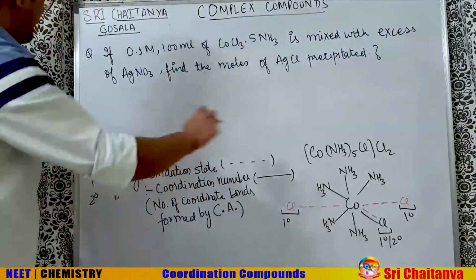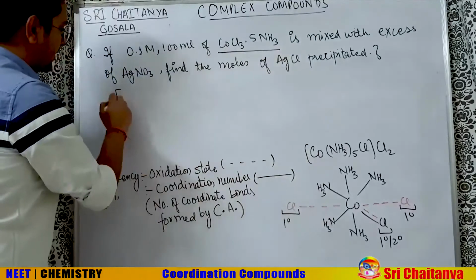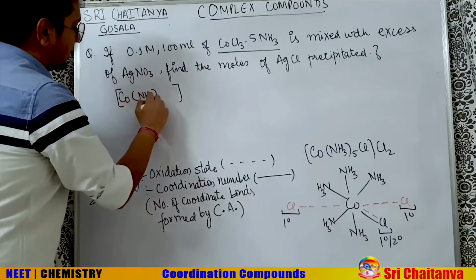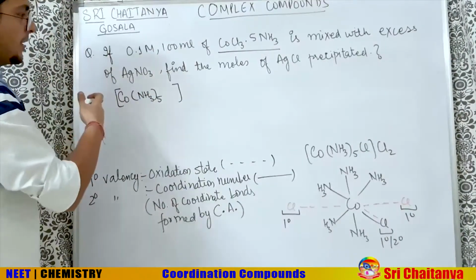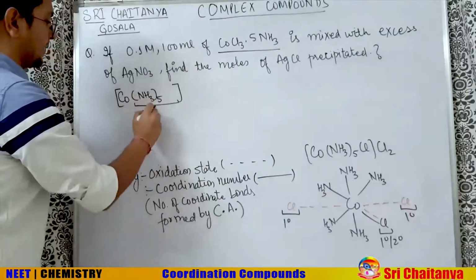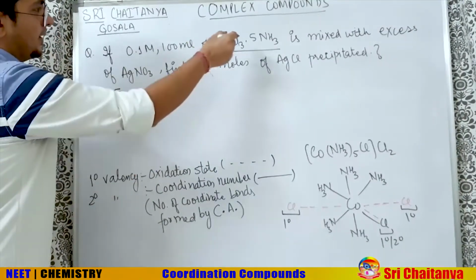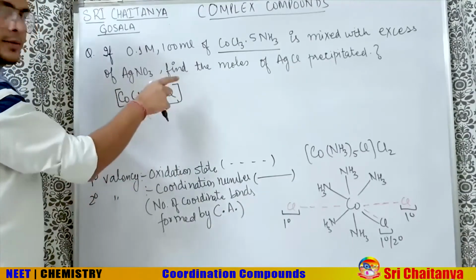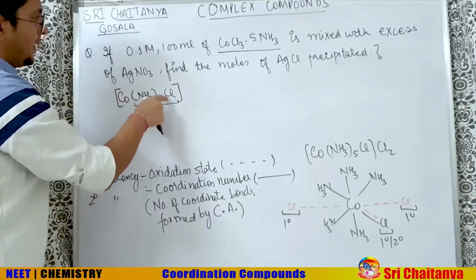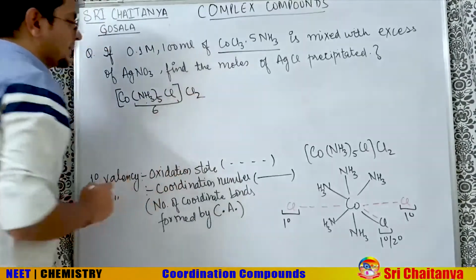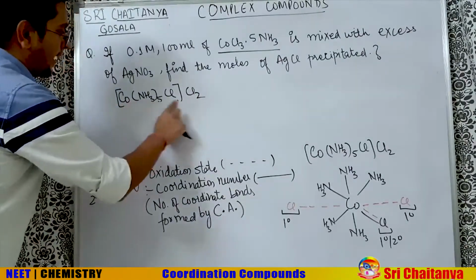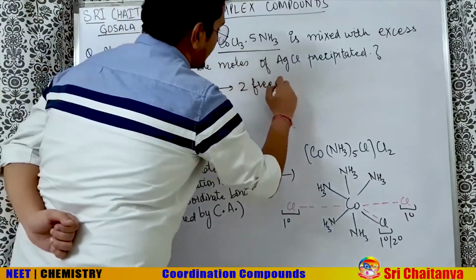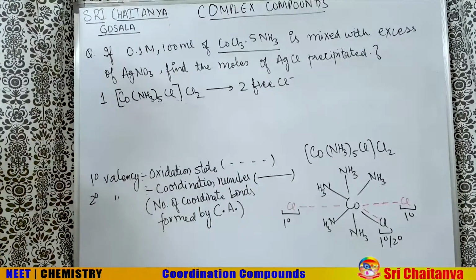So look, firstly we know the formula of this compound now after Werner's theory. If there are 5 NH3, then 5 NH3 will come inside. That's a trick. All the NH3 will come inside and the total number of ligands should be 6 here. So if there are 5 NH3, how many Cl required inside? 1. So total will become 6. That's a trick of Werner's theory for writing this. So the formula I got is Co(NH3)5Cl and the remaining Cl will go outside. So this is the scenario. Seeing this formula, I can understand that one such compound is going to give 2 free Cl minus. So one complex gives 2 free Cl minus.